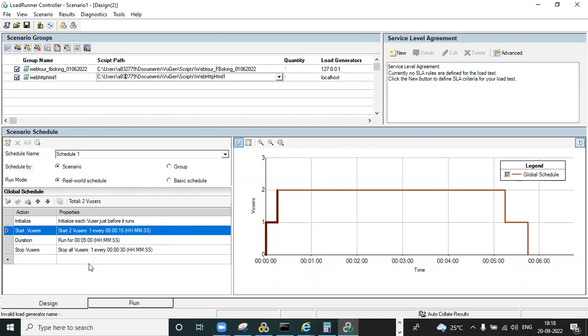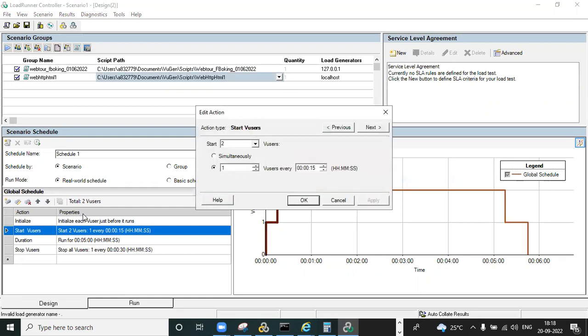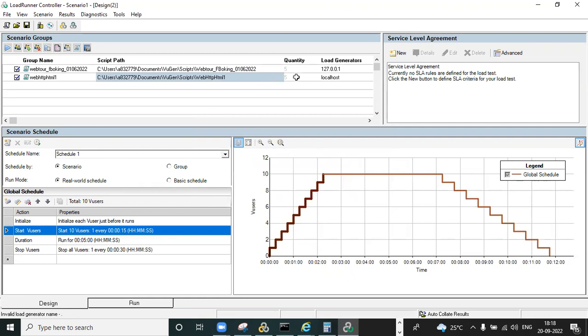Ramp up is nothing but gradually increasing the load. For example, you start users earlier, right? Starting users is a ramp up. You give the number of user count here. For example, I'm giving 10 users. You can observe here it is highlighted for the 5, it is occupied, because you selected the schedule based scenario. Schedule based scenario means each and everything will be shared equally.